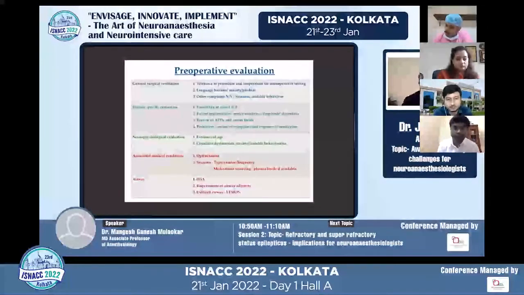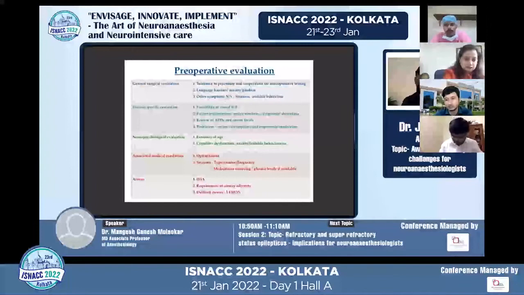Then the pre-op evaluation. Again, I'm not going into too much detail because our topic is entirely different, but a few things, like ensuring that language barriers and anxieties are addressed. Language barriers become very important in an institute like ours, where people come from all over the country, and some of them speak only their local language. That can be a huge challenge as far as communicating with the patient is concerned. We may not always find translators for them.